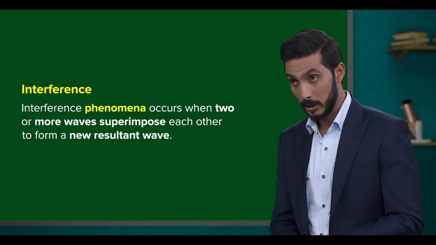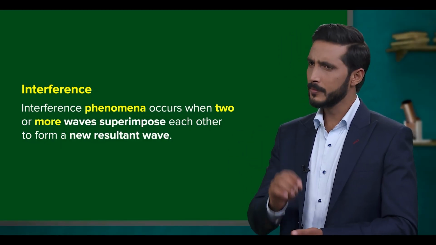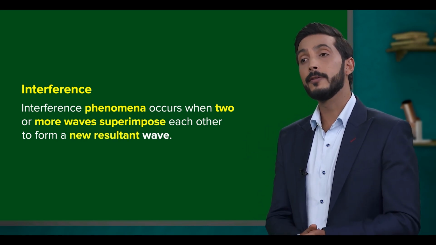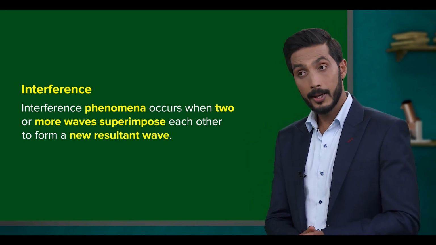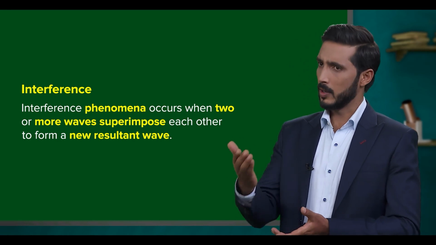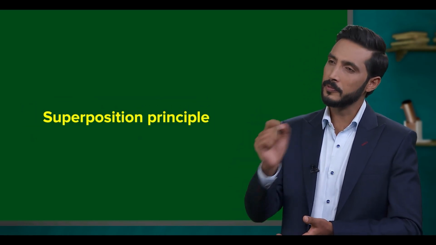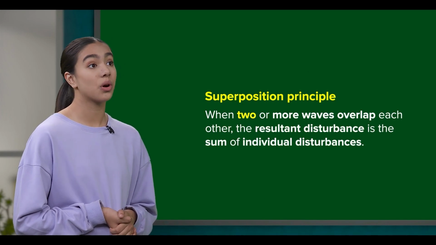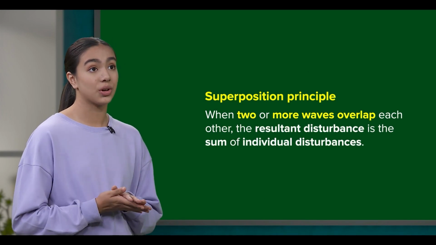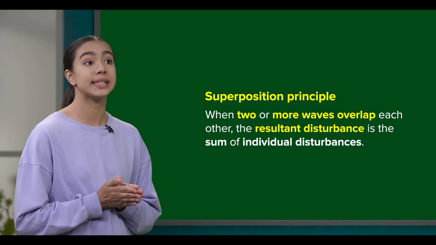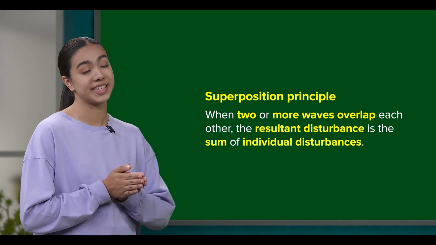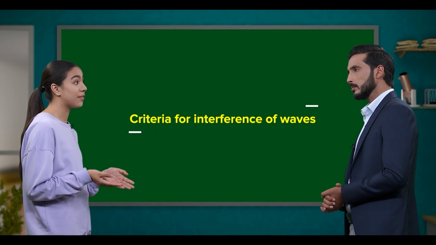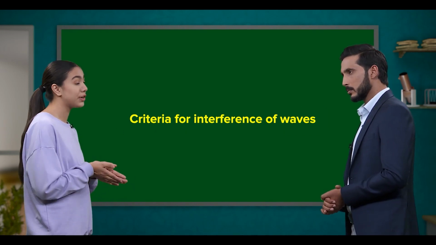Interference phenomena occur when two or more waves superimpose each other to form a new resultant wave under certain conditions. And the resultant waves are governed by the superposition principle. Oh, I know about that. When two or more waves overlap each other, the resultant disturbance is the sum of individual disturbances. Exactly. By the way, teacher, what are the criteria for waves to form interference?